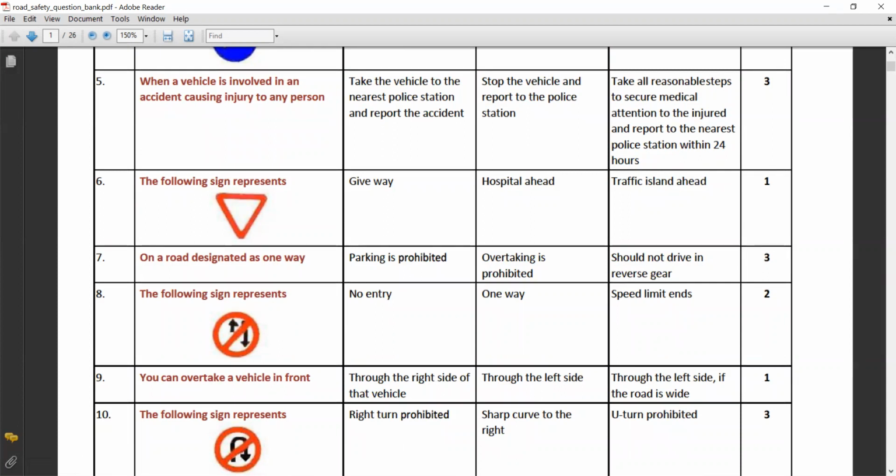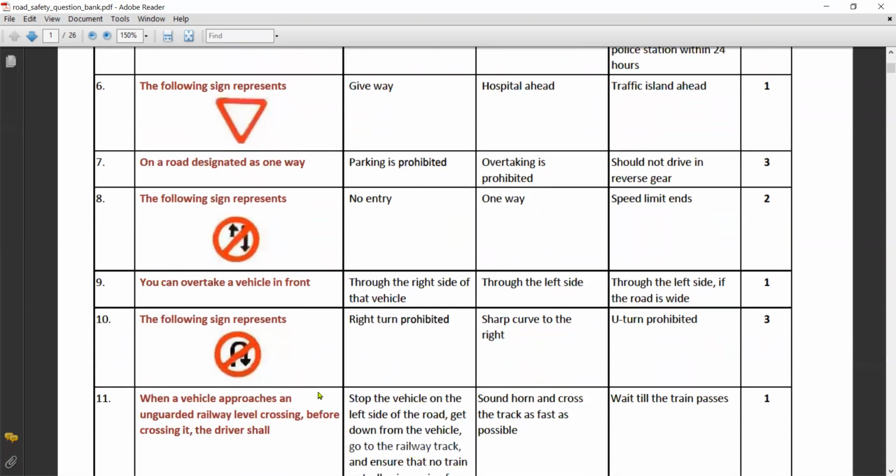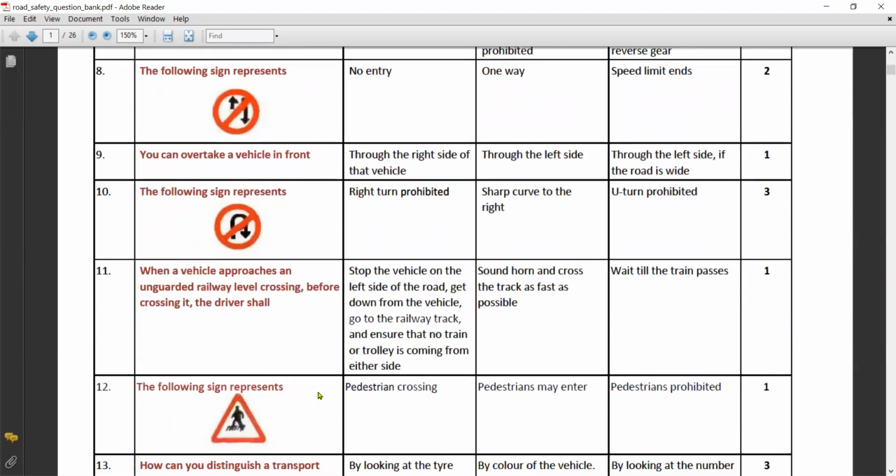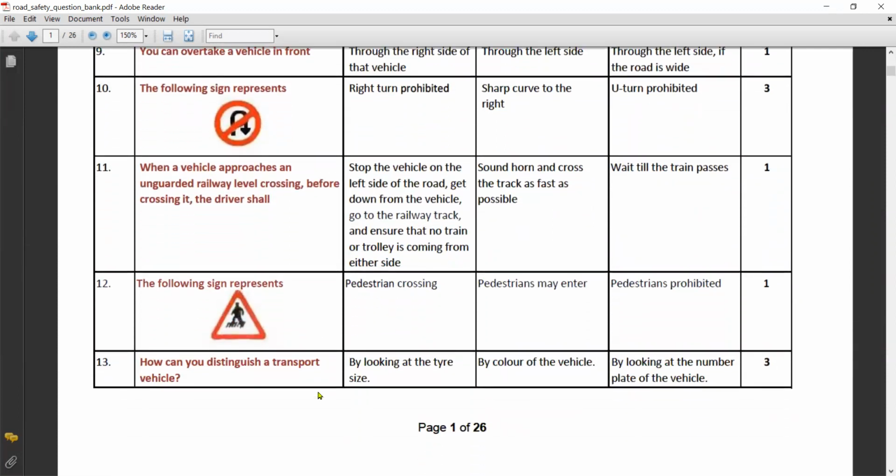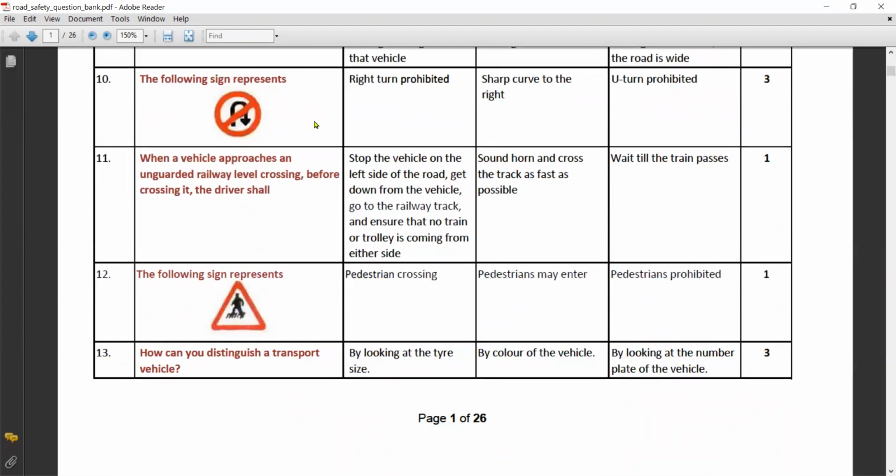You can overtake a vehicle in front through the right side of the vehicle only. The following sign represents U-turn is prohibited. When a vehicle approaches an unguarded railway level crossing, before crossing it, the driver shall stop the vehicle on the left side of the road, get down from the vehicle, go to the railway track, and ensure that no train or trolley is coming from either side. The following sign represents pedestrian crossing.